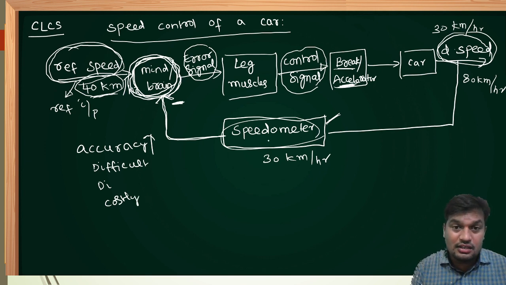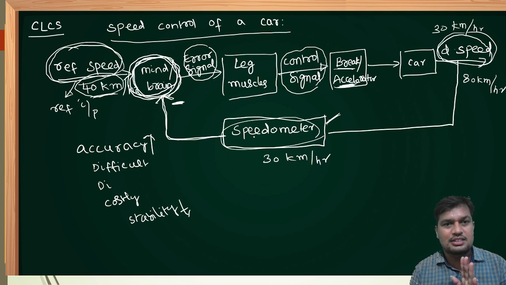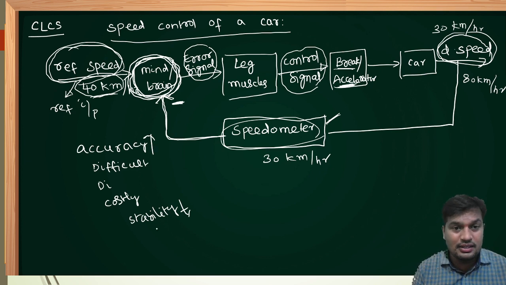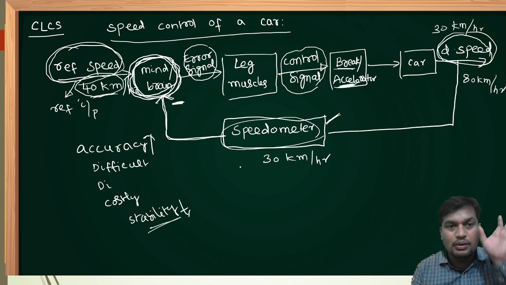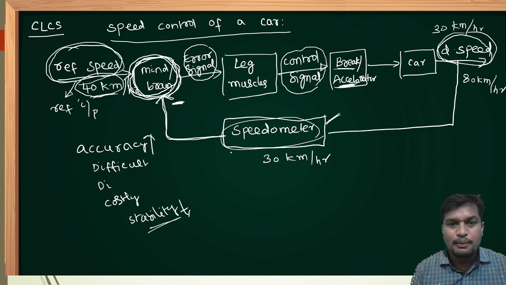When the speedometer is not working properly, the stability of the system may reduce. This is a disadvantage. If the speedometer is working properly, stability increases. But if the speedometer is not working properly, stability may reduce. That is the reason why the stability of a closed loop control system is always less compared to an open loop control system, provided the system is under no disturbances.